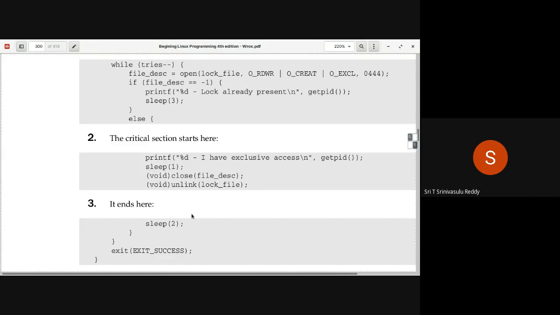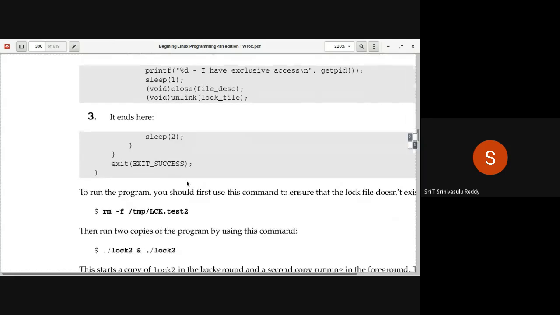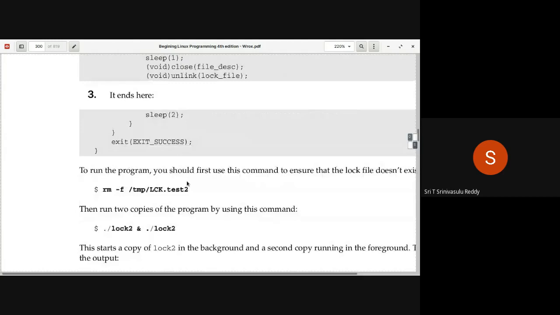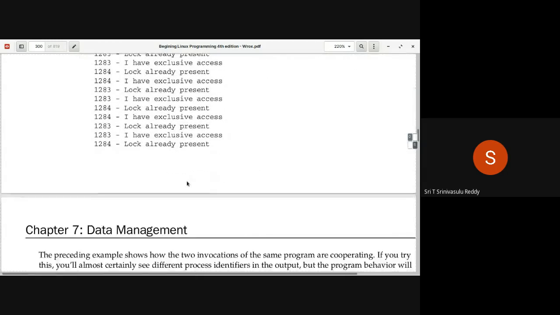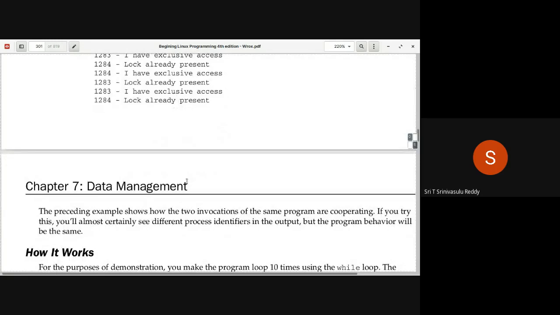The remaining part is normal code, which it can execute at its own time. So this is how access to common areas of code by multiple programs can be controlled. This is all right as long as you want to execute the critical section in an exclusive manner.